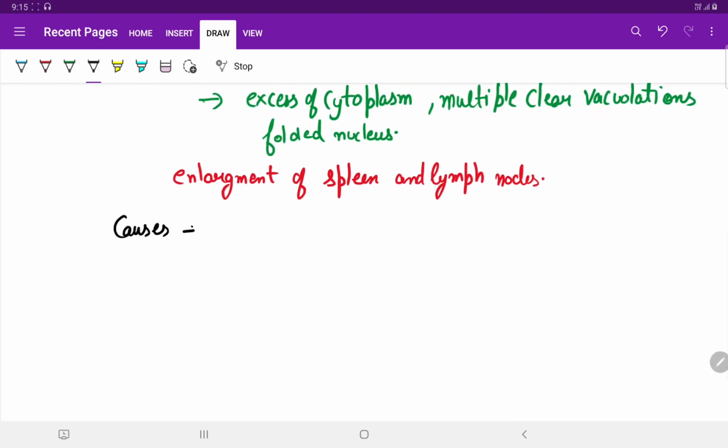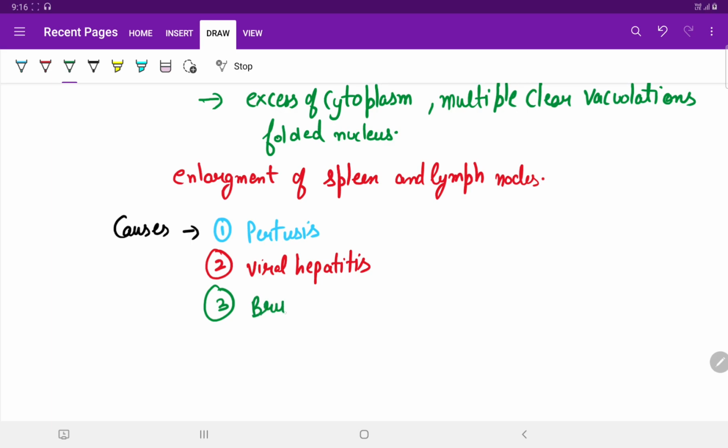Some of the important causes of lymphocytosis are, first, pertussis, second, viral hepatitis, then brucellosis, along with tuberculosis and secondary syphilis.